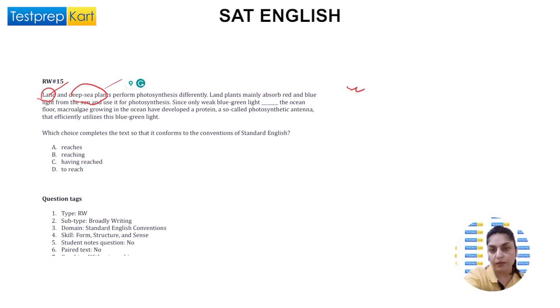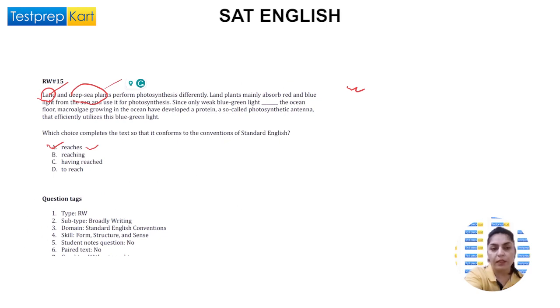This is the difference. Now, since only weak light dash the ocean floor, and we have been given these choices, A, B, C, D, what does it fit here? Reaches? Yes. Since only weak blue-green light reaches the ocean floor, the macroalgae growing in the ocean have developed a protein, so-called photosynthetic antenna. So we know that our A answer is right because it is based on subject-verb agreement.